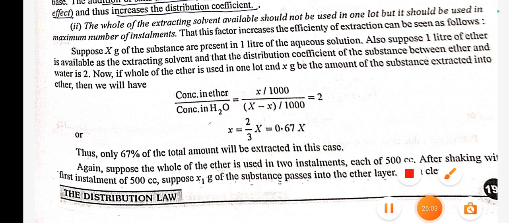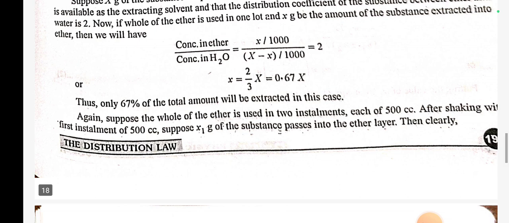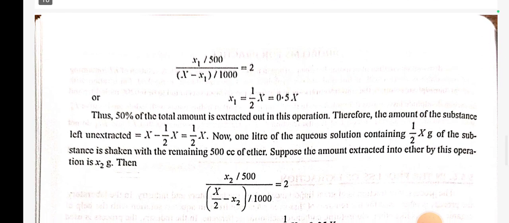Again suppose the whole of the ether is used in two installments, each of 500 cc. After shaking with the first installment of 500 cc, suppose x1 gram of substance passes into the ether layer, then clearly x1 by 500 by (capital X minus x1) by 1000 is equal to 2. x1 is equal to X by 2, that is 0.5 capital X. Thus 50% of the total amount is extracted in this operation. Therefore the amount of substance left unextracted is 1 by 2 X.